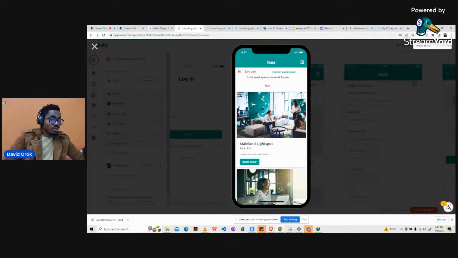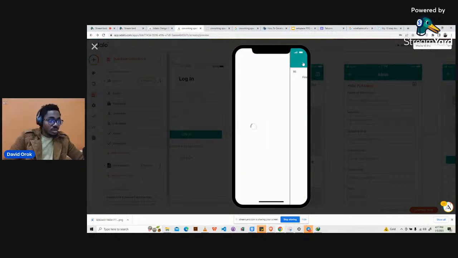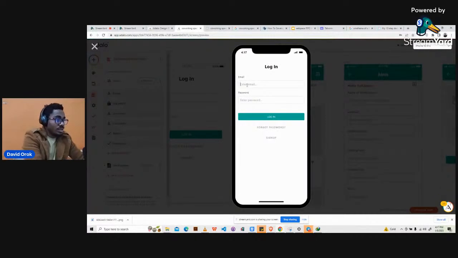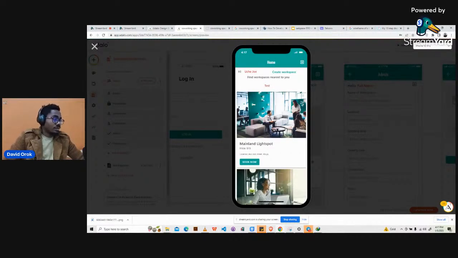Okay, so I've just logged in with a regular user, so I get to see this particular page. I can log out now, and I will log in with another account, which is Uche, right? According to what we checked in our database, Uche is an admin. So when we log in now, we're supposed to be able to see the admin part.